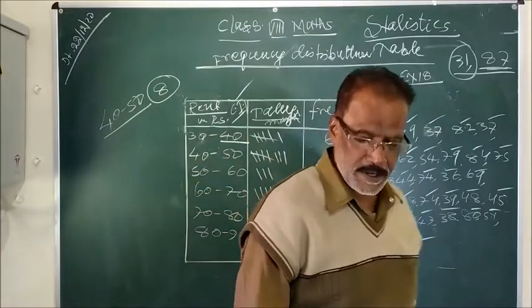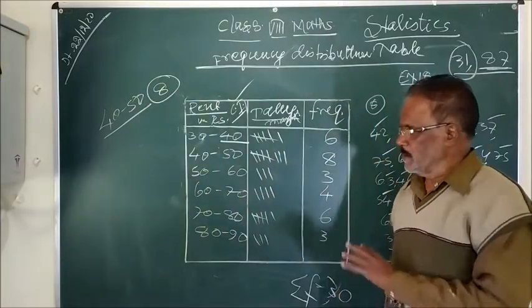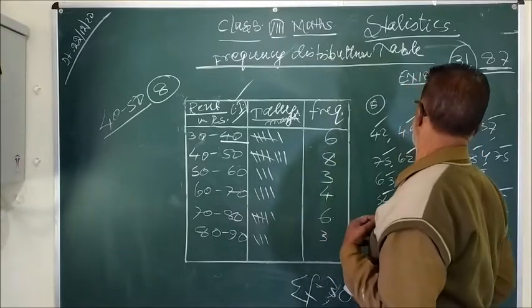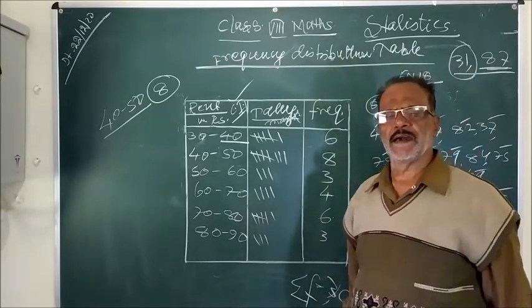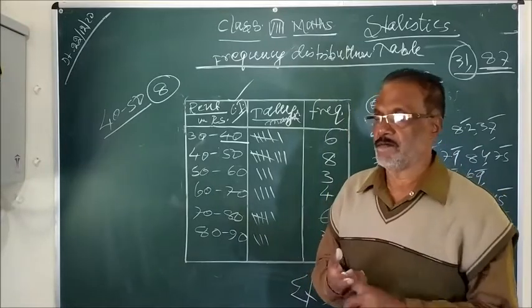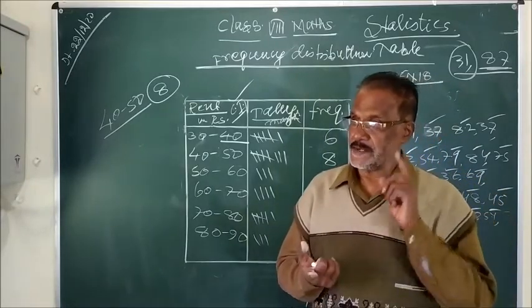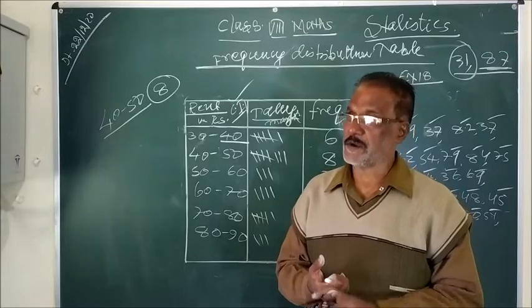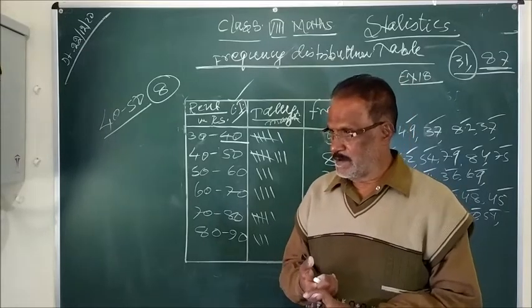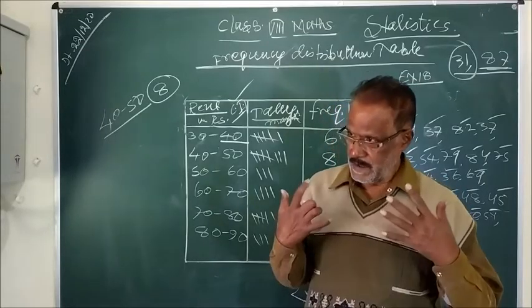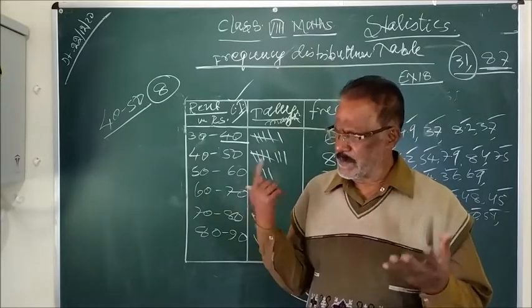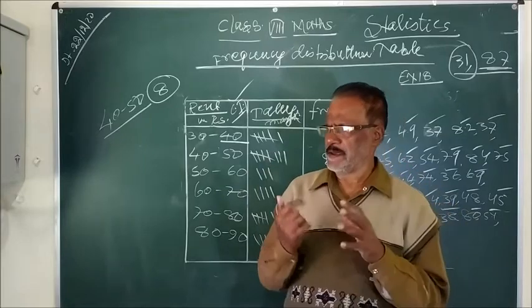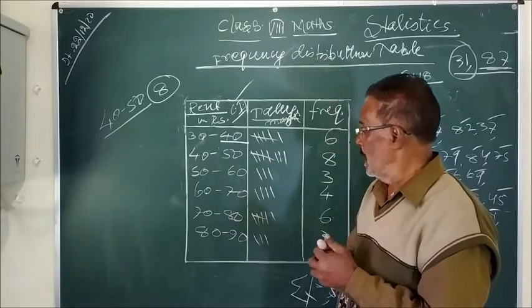So my dear students, you can go through all the questions in exercise 18. You read the question carefully and you see what is the direction of the question, what you have to do, whether you have to find the frequency distribution table or what variety of question may be in this data.